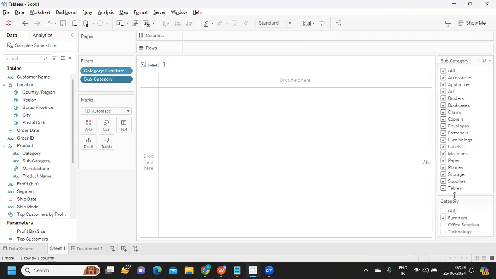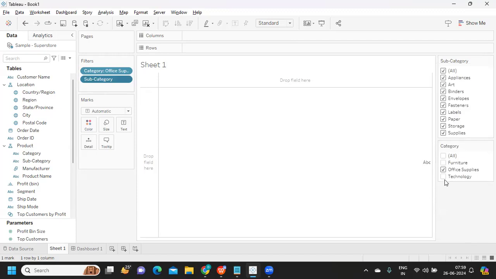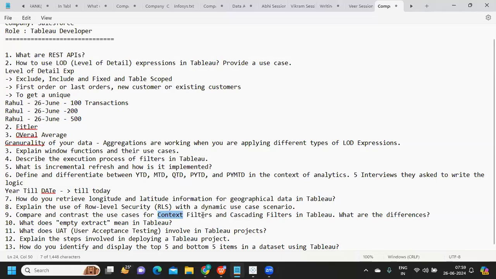Otherwise it will work something like this. Irrespective of what I choose in the category, it will show me all of the values. That will confuse the end user, but if I select this, it will show me only relevant values. So that is your cascading filter, and this is your context filter. I hope it is clear for you guys.